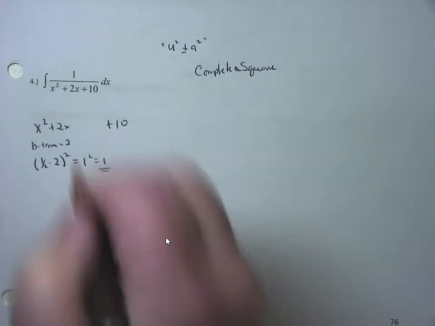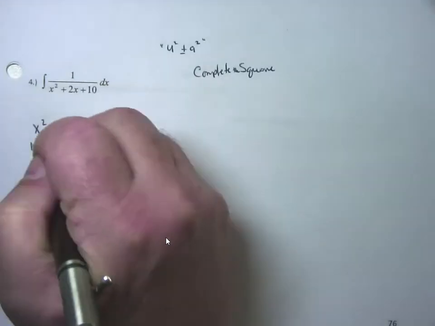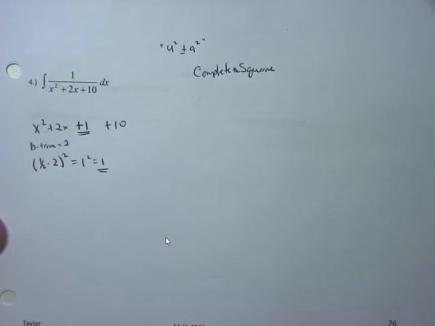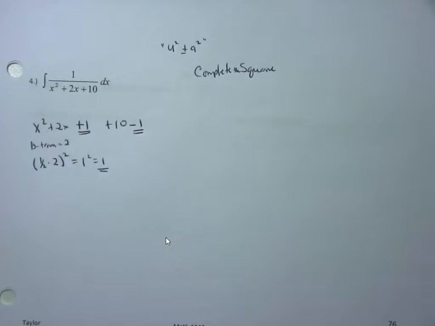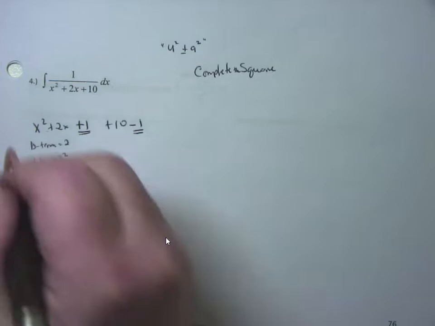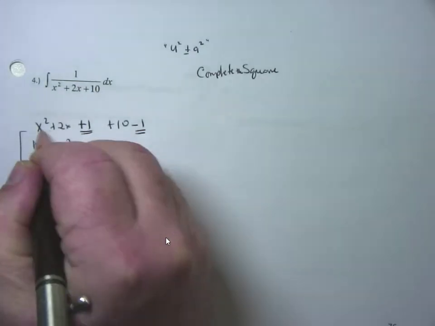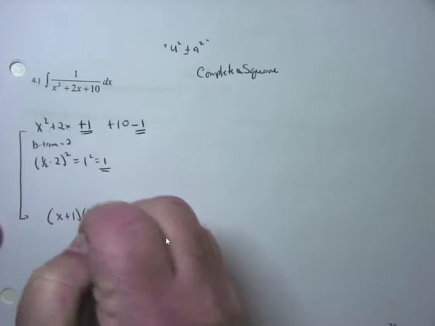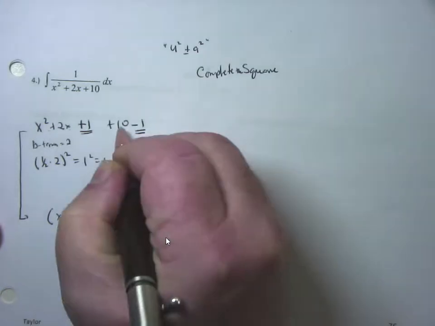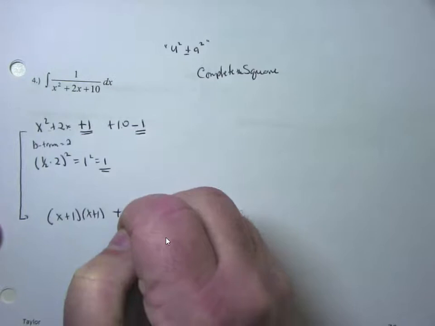So I'm going to add that 1 to the x's, but to maintain balance, what do I have to do? Subtract 1 from the constant, because this is an expression, not an equation. What I giveth, I taketh away. So then, this part is going to clean up. The x squared plus 2x plus 1 is going to factor into x plus 1 times x plus 1, plus the 10 minus 1 is 9.